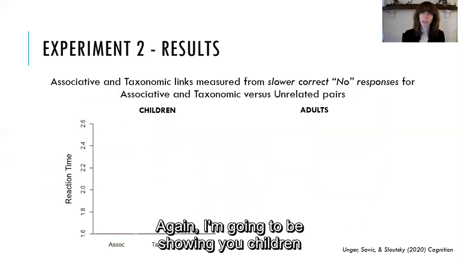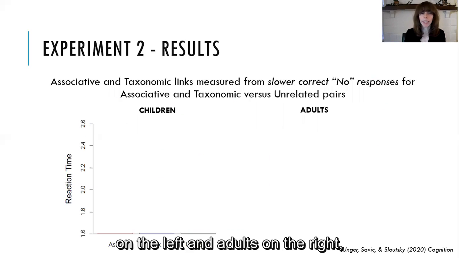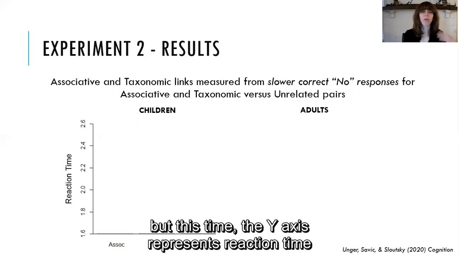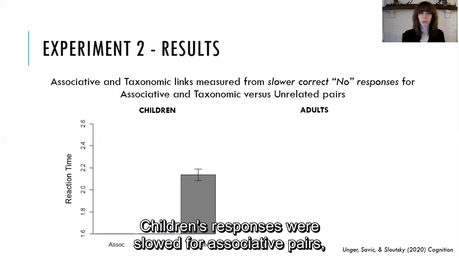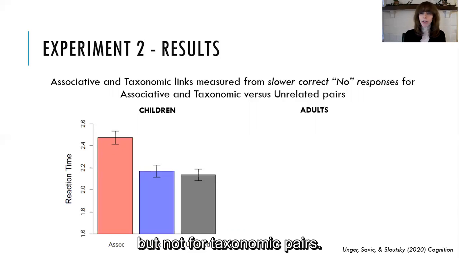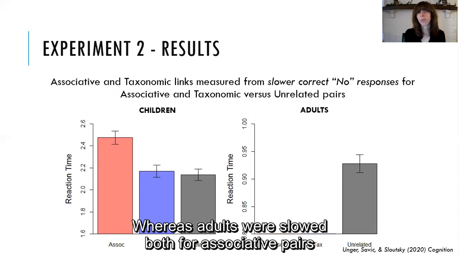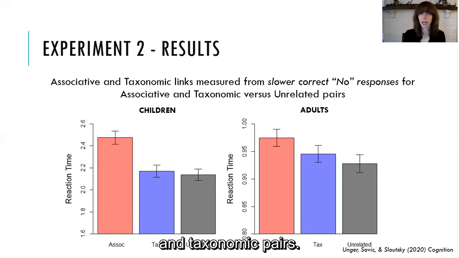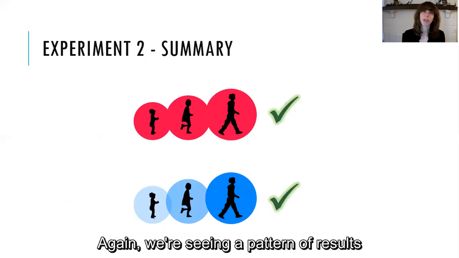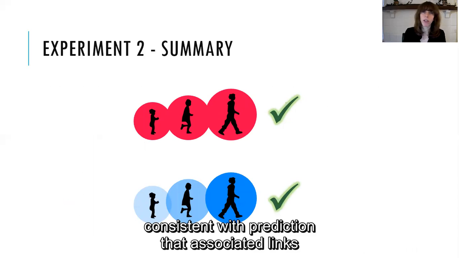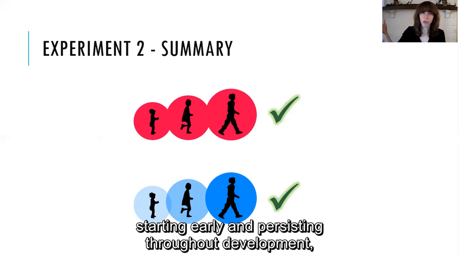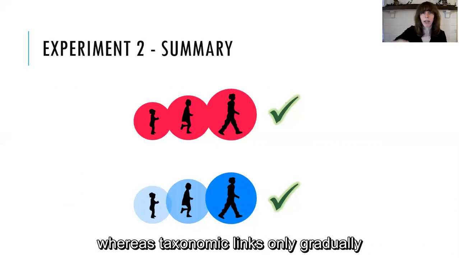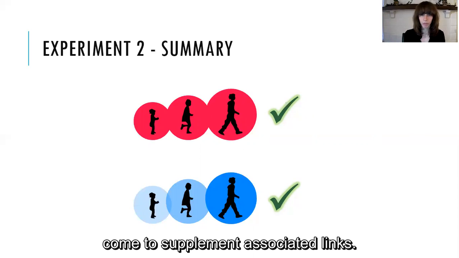So again, I'm going to be showing you children on the left and adults on the right, but this time the y-axis represents reaction time for correct no responses. So children's responses were slowed for associative pairs, but not for taxonomic pairs, whereas adults were slowed both for associative pairs and taxonomic pairs. So again, we're seeing a pattern of results consistent with the prediction that associative links are present in semantic networks, starting early and persisting throughout development, whereas taxonomic links only gradually come to supplement associative links.